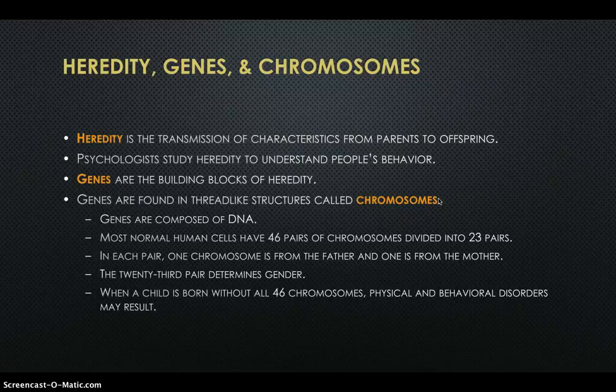Genes are the building blocks of heredity. Genes are found in thread-like structures called chromosomes. Genes are composed of DNA. Most normal human cells have 46 chromosomes divided into 23 pairs. In each pair, one chromosome is from the father and one is from the mother. The 23rd pair determines your gender. When a child is born without all 46 chromosomes, physical and behavioral disorders may result.